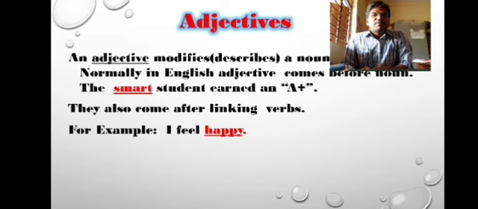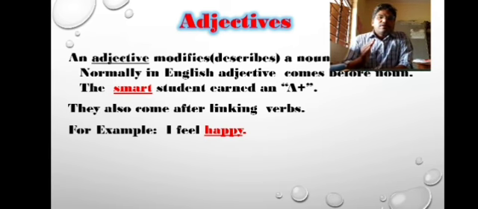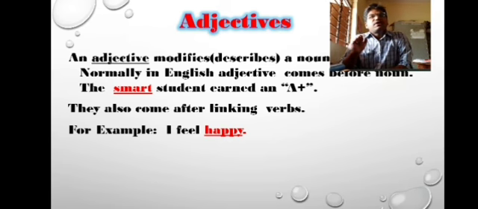Go to the next example. I feel happy. Look at that example. Happy explains and gives more information about I. So I is a pronoun. Adjective even explains and gives more information about a pronoun also. No matter whether it's a noun or pronoun, it gives emphasis to both noun and pronoun.